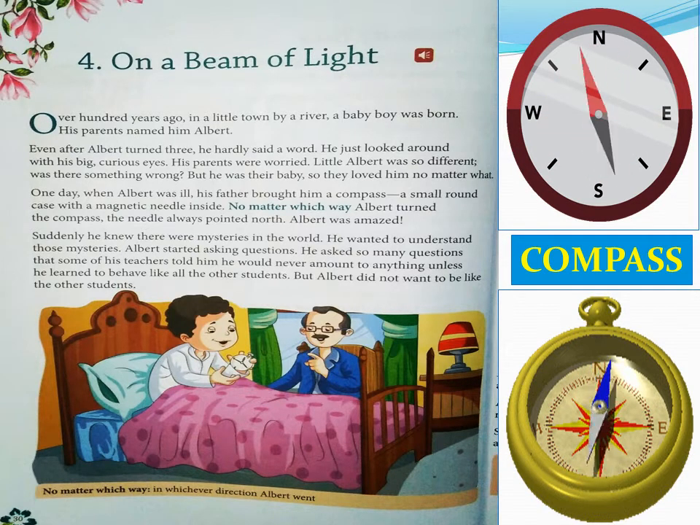When he was observing it, he noted this point. What was that? This magnetic needle was always stopping at the north direction. It was never stopping towards the west, east or south direction. It was always stopping at the north direction. You can see in the picture also. This amazed Albert. He was very amazed.